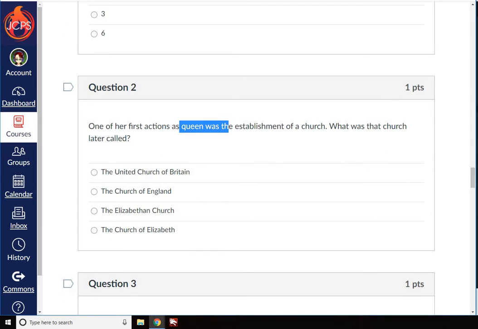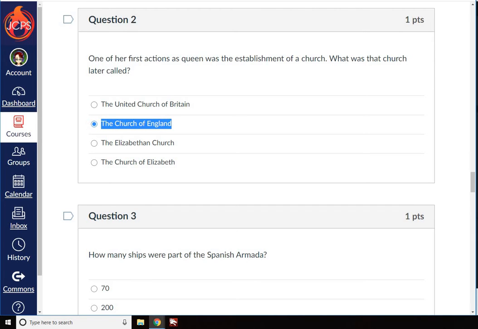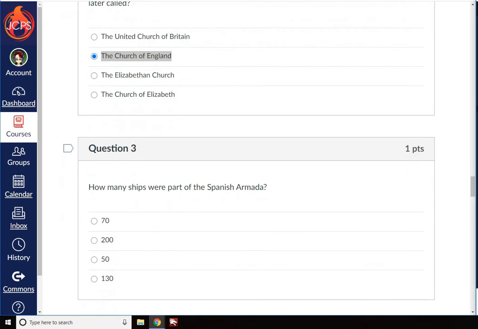One of her first actions as queen was the establishment of a church. What was that church later called? And that was the Church of England. How many ships were part of the Spanish Armada?